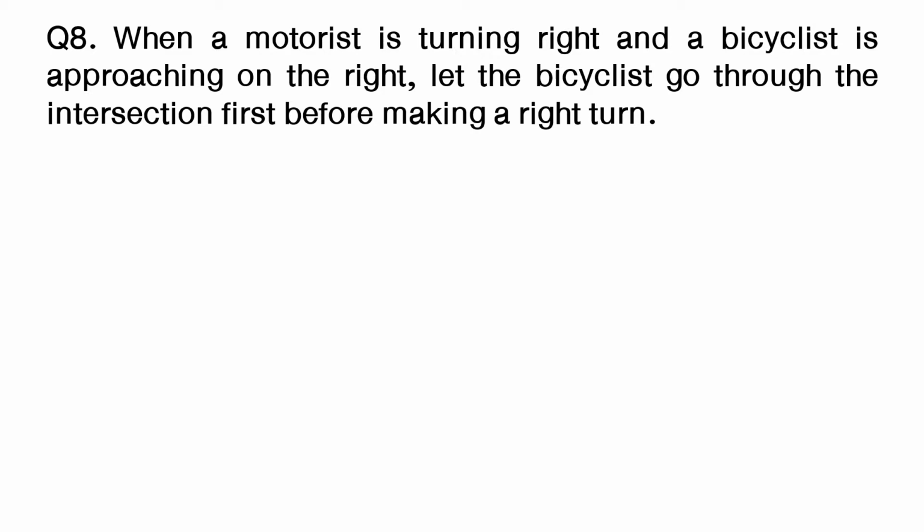Question: when a motorist is turning right and a bicyclist is approaching on the right, let the bicyclist go through the intersection first before making a right turn. Option number 1, true. Option number 2, false. The answer is option number 1, true.